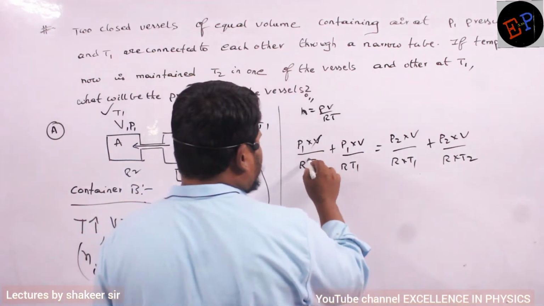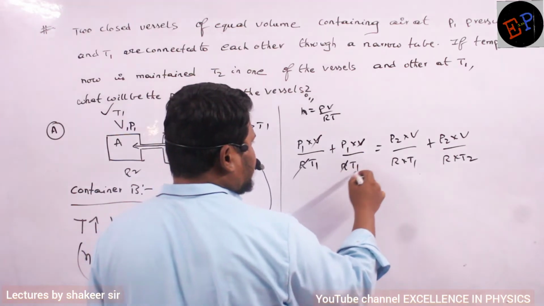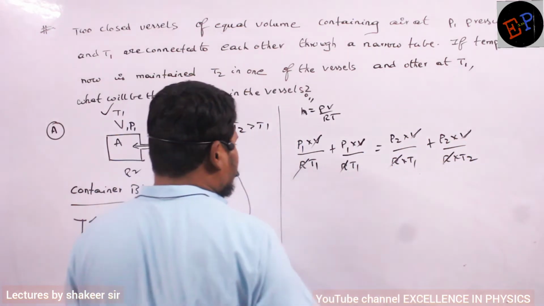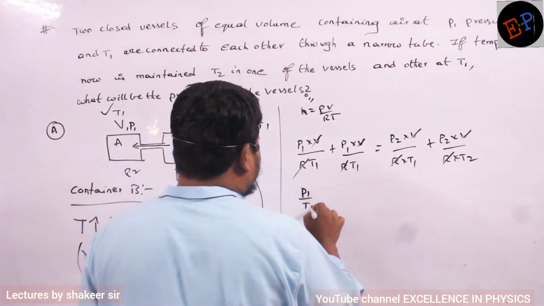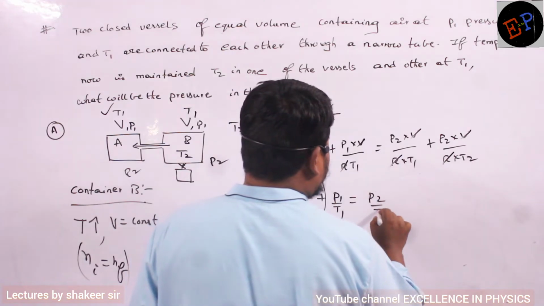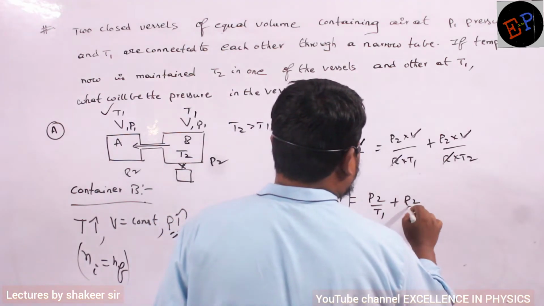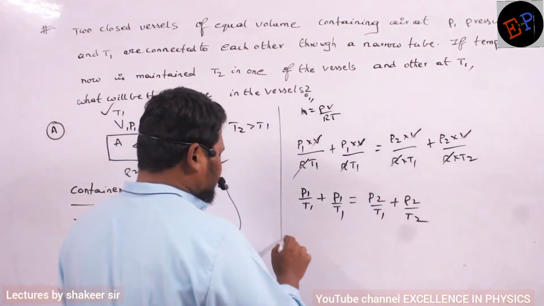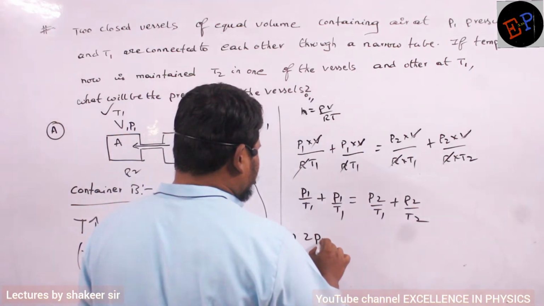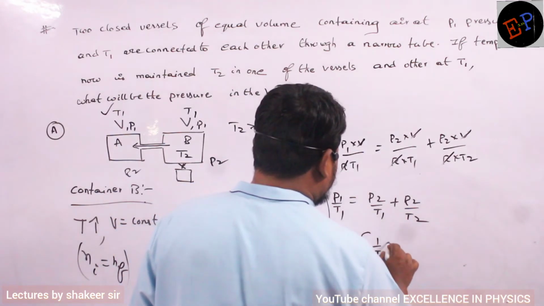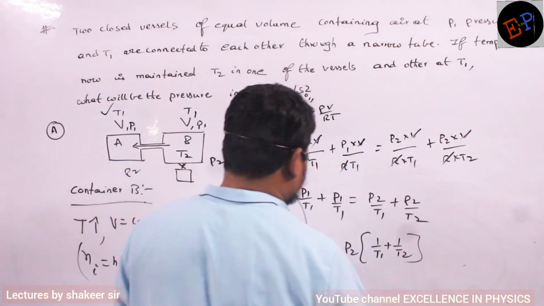Volume is constant, R is constant. Clear? Therefore P1 by T1 plus P1 by T1 is equal to P2 by T1 plus P2 by T2. I can also write it as 2 P1 by T1 is equal to P2 times (1 by T1 plus 1 by T2), taking P2 common.